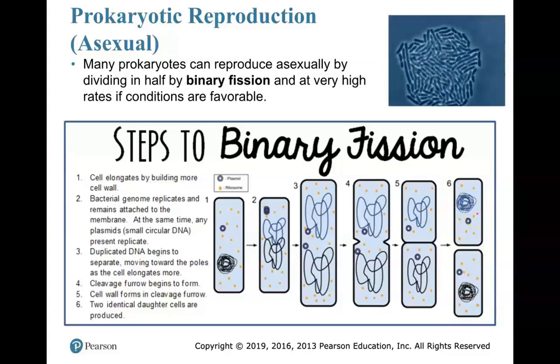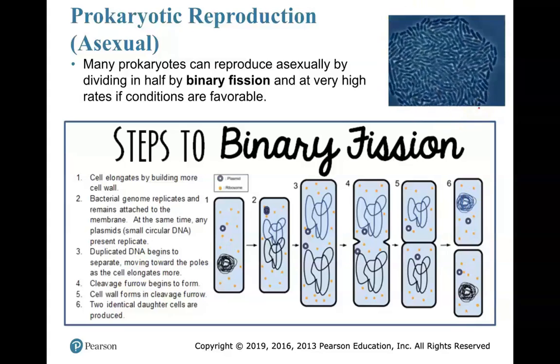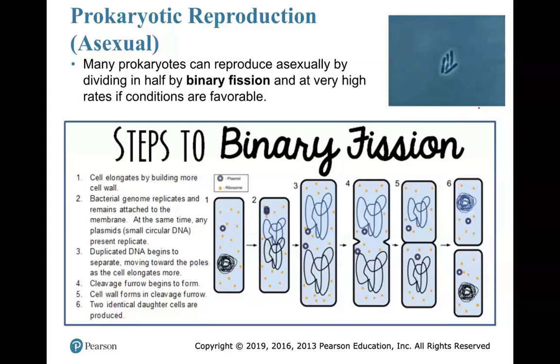Binary fission can occur quite quickly. What was one bacteria becomes many bacteria, and this is why they're able to be so successful by means of adaptation in different environments. They reproduce quite quickly.